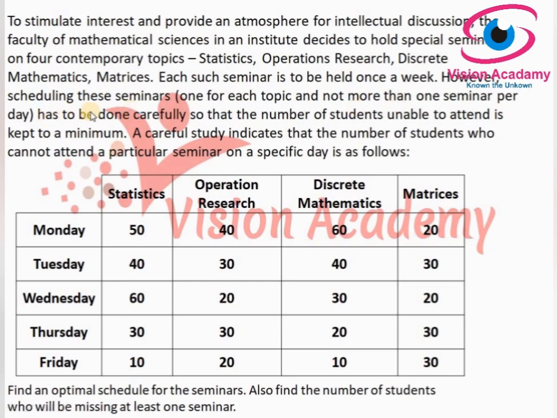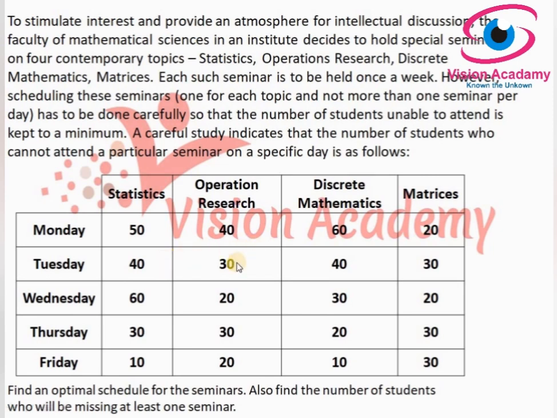However, scheduling these seminars, one for each topic and not more than one seminar per day, has to be done carefully so that the number of students unable to attend is kept to a minimum. That means as far as possible, the maximum number of students should attend the seminar. A careful study indicates the number of students who can't attend a particular seminar on a specific day, and these numbers are given.